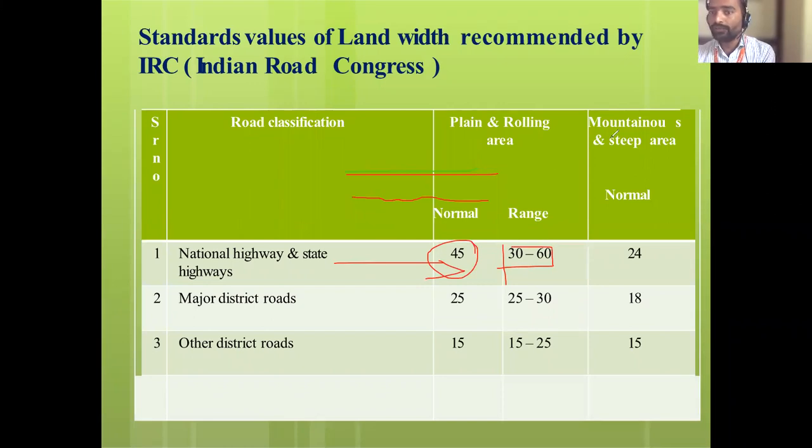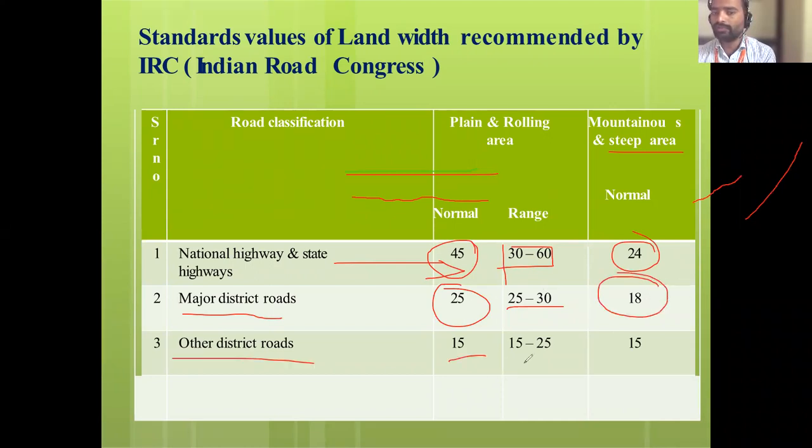If it is a mountainous area, a steep area like this, in this condition normally 24 meter is provided. Then for the major district road, how much is it? Normally its width is 25 meter and its range is 25 to 30. And in the mountainous area it is 18 meter. For other district roads it is 15 meter, range 15 to 25.